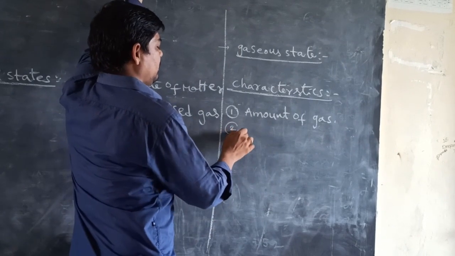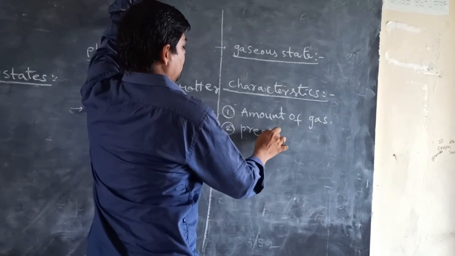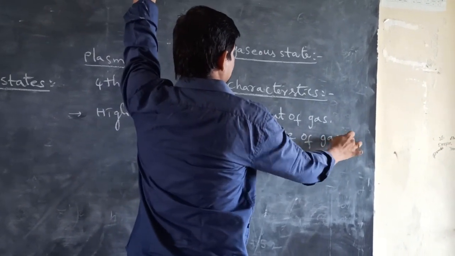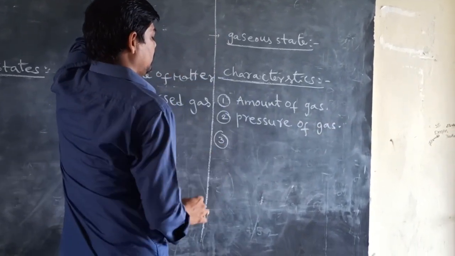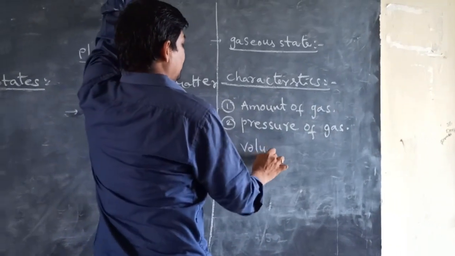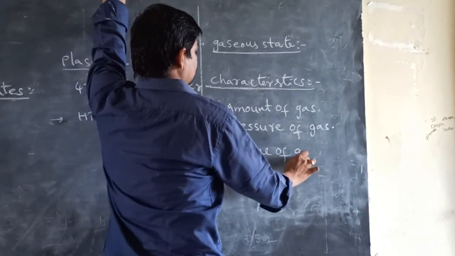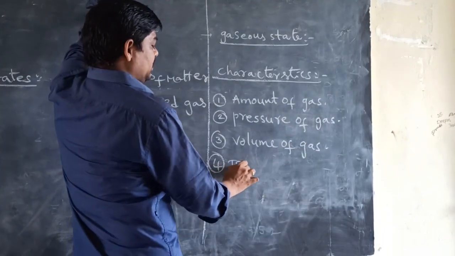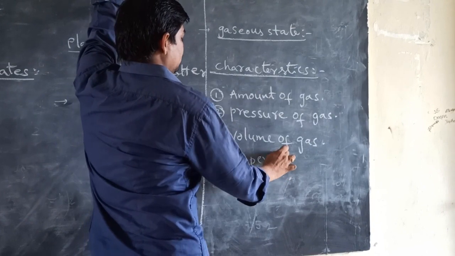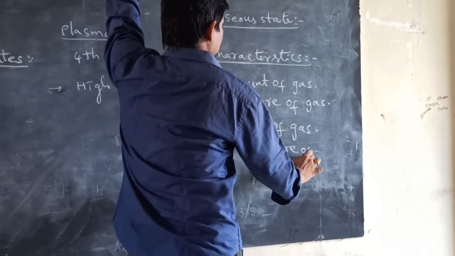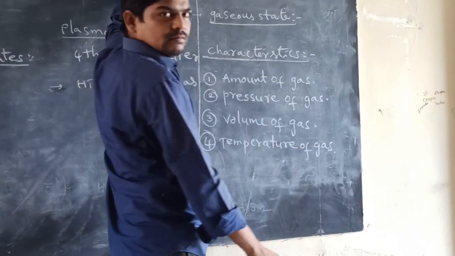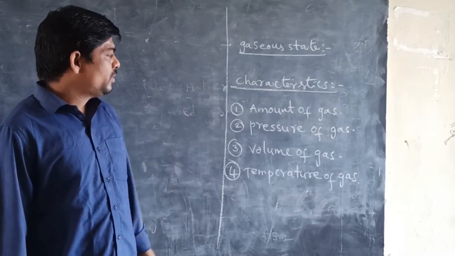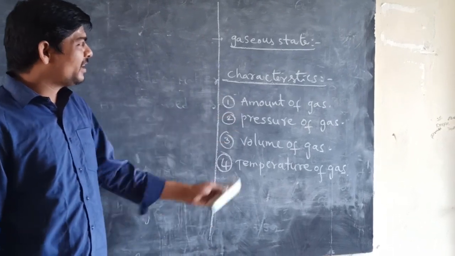The second one, pressure of gas. Third one, volume of gas. And fourth one, temperature of the gas. By using these four parameters, we can explain the gaseous state.